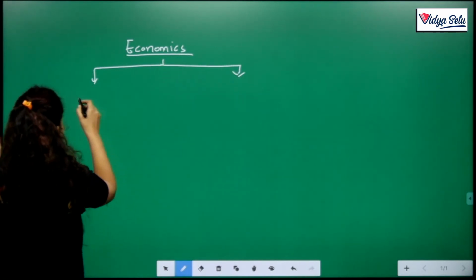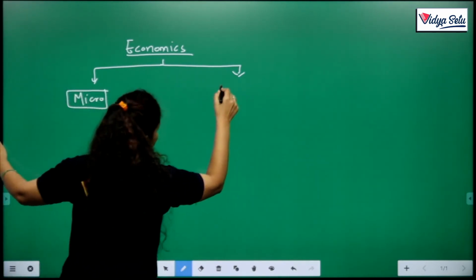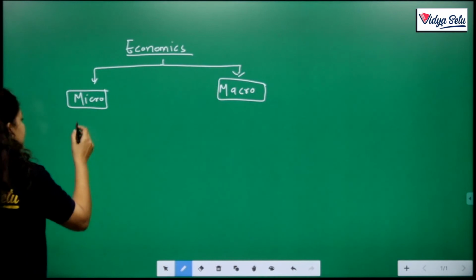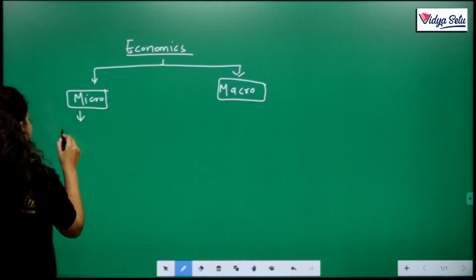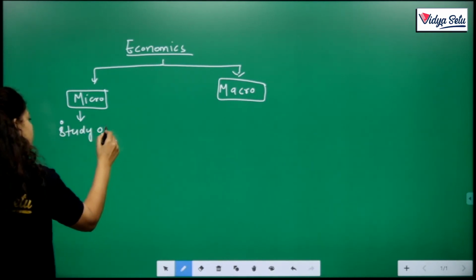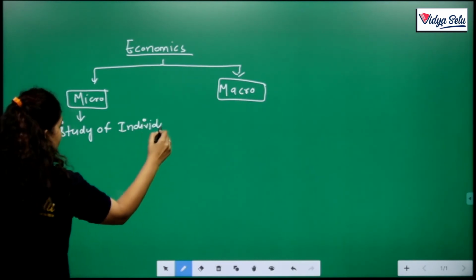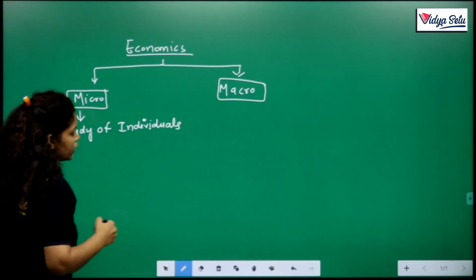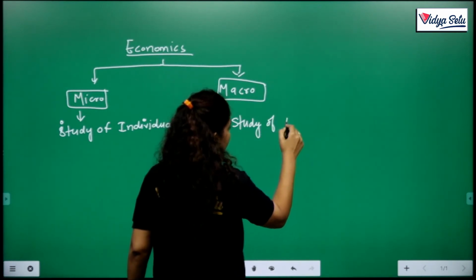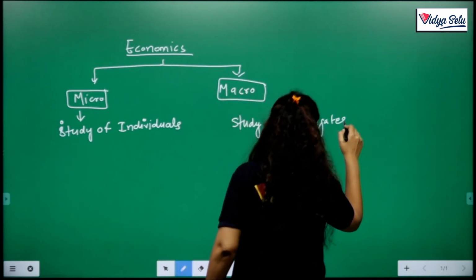The first one is microeconomics and the next one is macroeconomics. Microeconomics is related to the study of individuals. Macroeconomics relates to the study of aggregates, or groups.